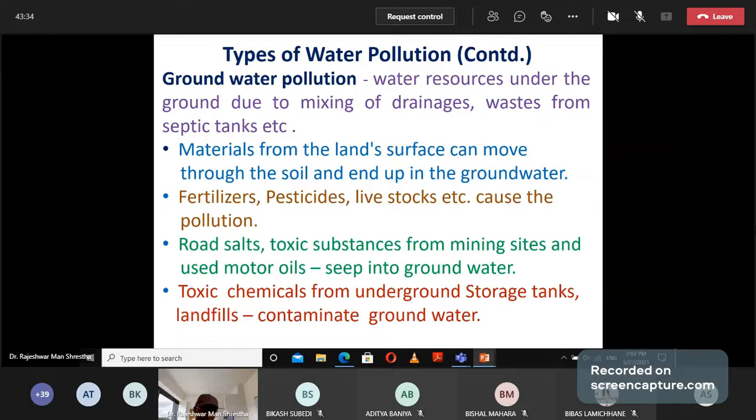Fertilizer, pesticide, and livestock waste cause this type of pollution. First they enter into the soil, then into groundwater. Road salt, toxic substances from mining sites, and used motor oil slowly seep into the groundwater. And toxic chemicals from underground storage tanks and landfills contaminate groundwater. In this way, groundwater has been polluted by the following ways.